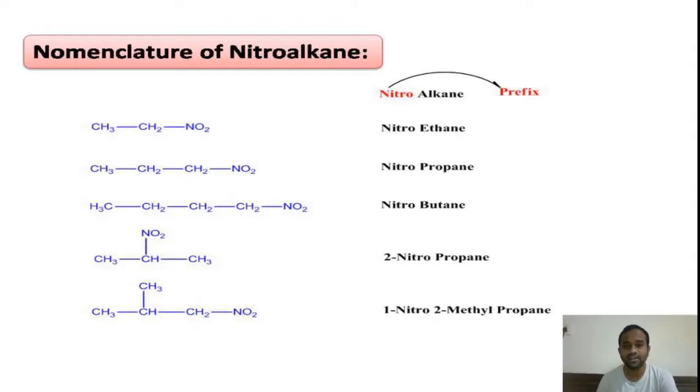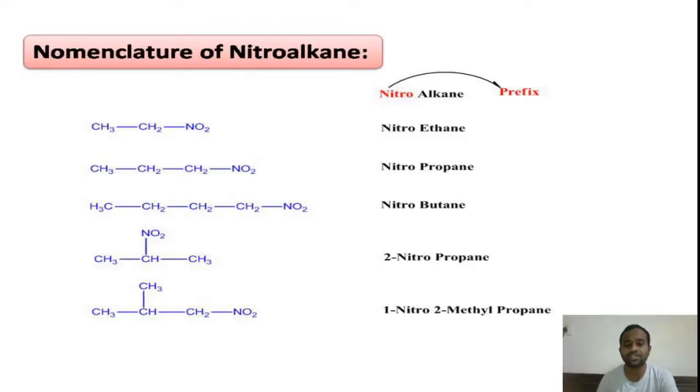Then it is followed by the primary suffix. The primary suffix tells us about the double bond, triple bond or single bond, that is, the saturation or unsaturation in the given compound.